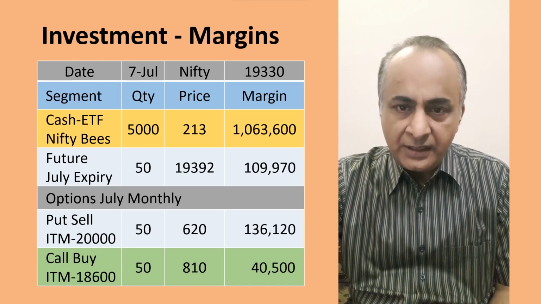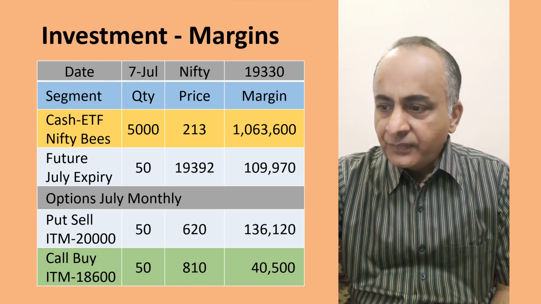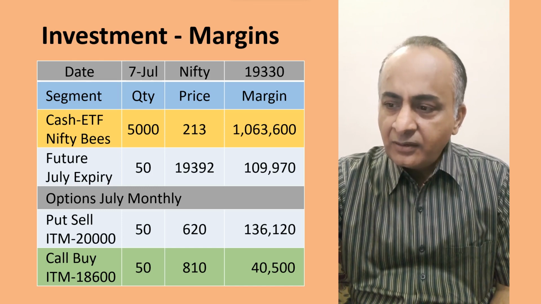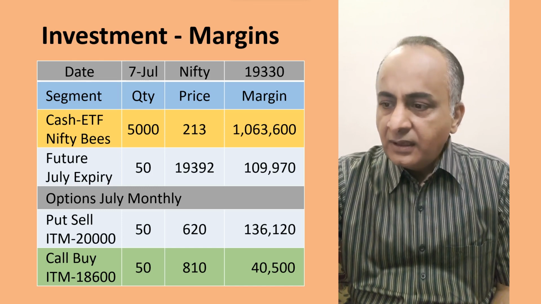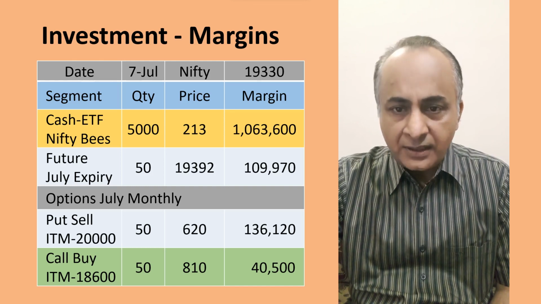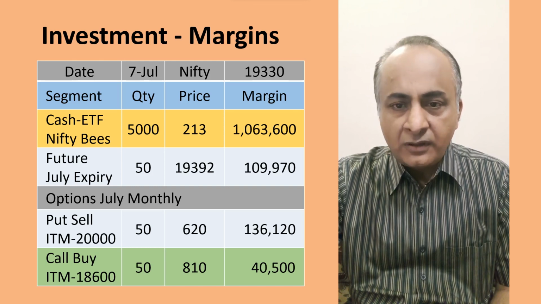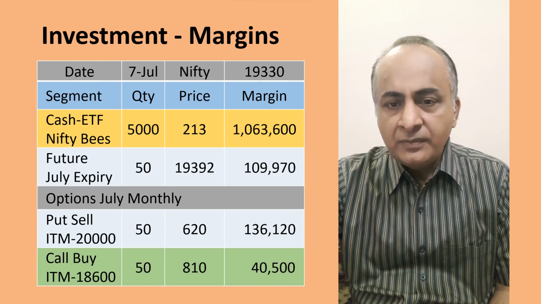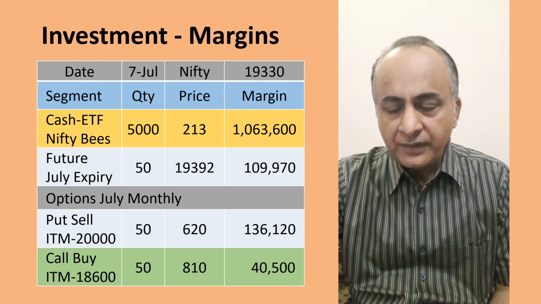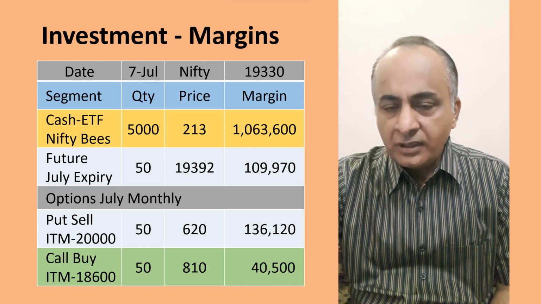You will have to buy an ETF, and the most popular ETF is Nifty Bees, which is trading at around 213 rupees, and its one unit is equivalent to one-hundredth of Nifty. So you will have to buy 5,000 units of Nifty Bees, which will be equivalent to one lot of future or options of Nifty. So if you want to buy cash, you will have to shell out 10.6 lakhs.